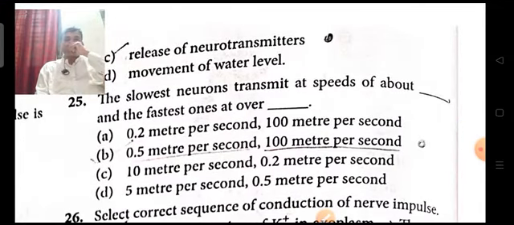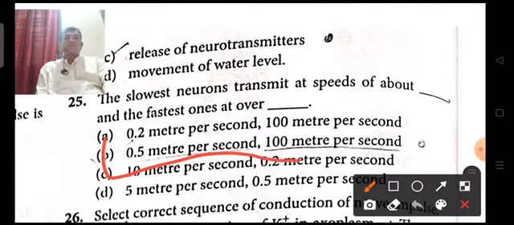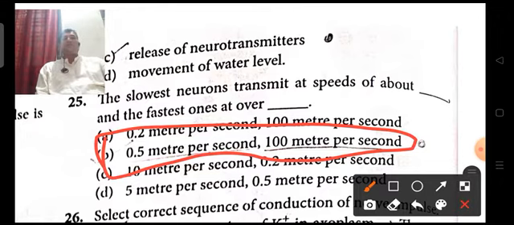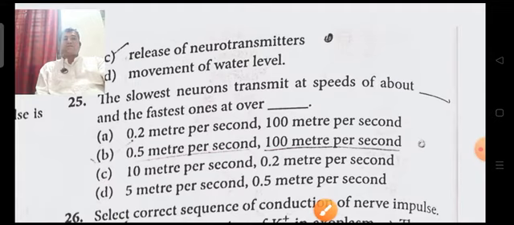The slowest neurons transmit at a speed of about, and the faster ones at a speed of over. So the scientists have discovered that the slowest neuron transmits an impulse at 0.5 meters per second, that is the slowest one. And the fastest, they say, is 125 meters, but approximately above 100 meters per second is the fastest neuron transmission method.